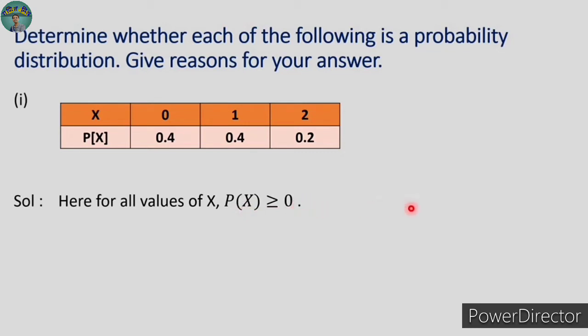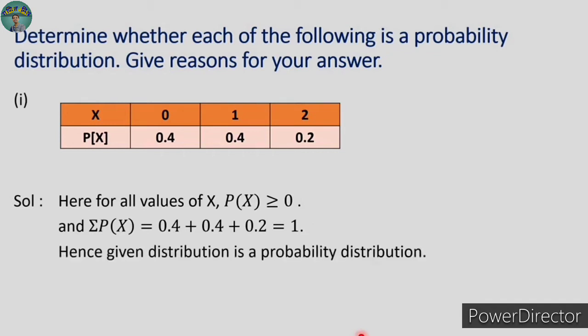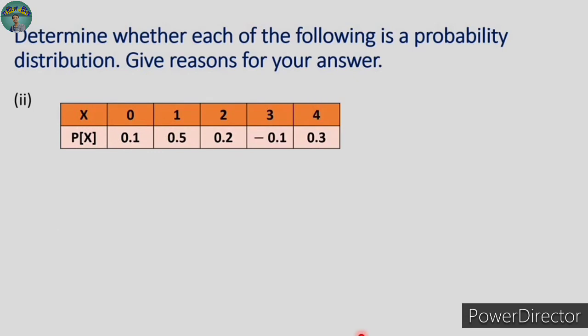Once the first condition is satisfied, move to the second condition, carry out their addition. Summation Px means summation of all probabilities is 0.4 plus 0.4 plus 0.2, and their summation is equal to 1. So it satisfies both the conditions. All the probabilities are non-negative and their summation is 1, and therefore this given distribution is a probability distribution.